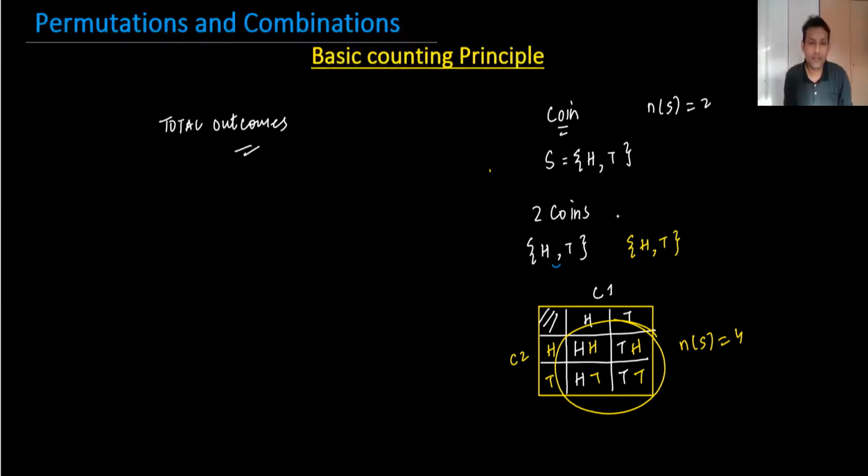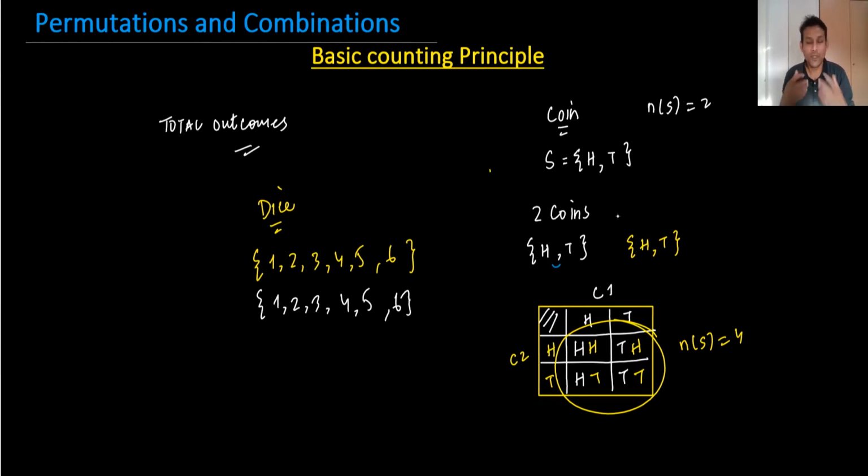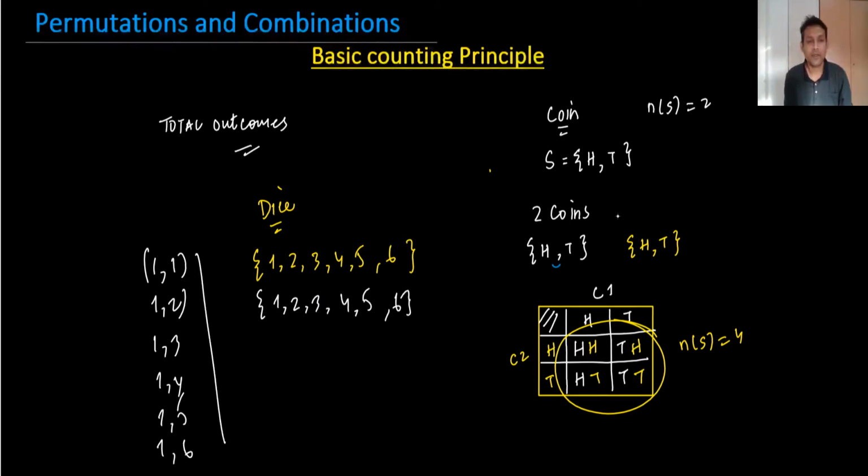When you have a dice, for a dice you have 1, 2, 3, 4, 5, and 6. And the other dice is also unbiased, meaning fair, 1, 2, 3, 4, 5, and 6. So what will you do when you throw two dice? It can be 1, 1, it can be 1, 2, it can be 1, 3, 1, 4, 1, 5, 1, 6, or it can be 2, 1, 2, 2. There are so many sample spaces.